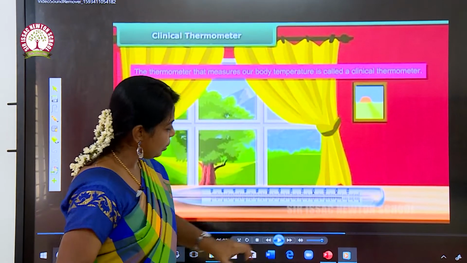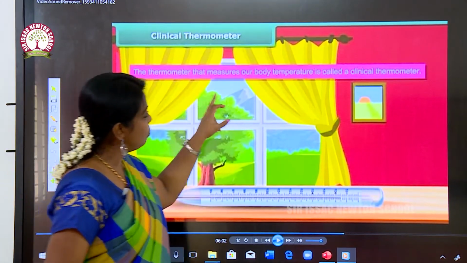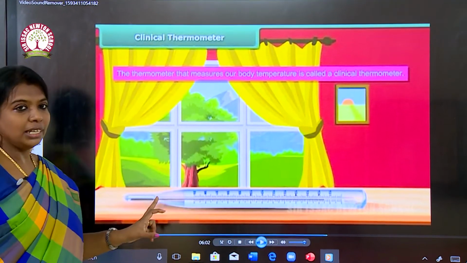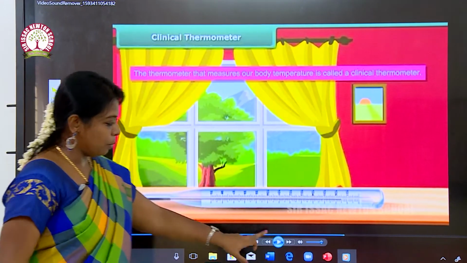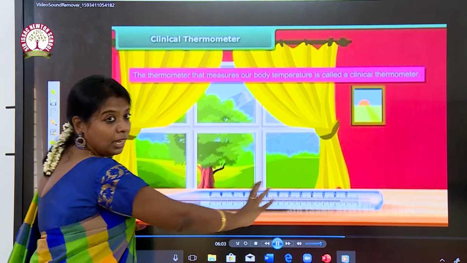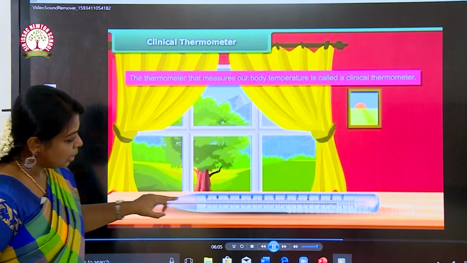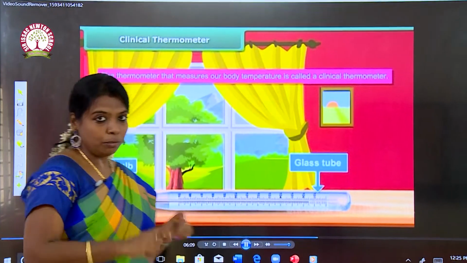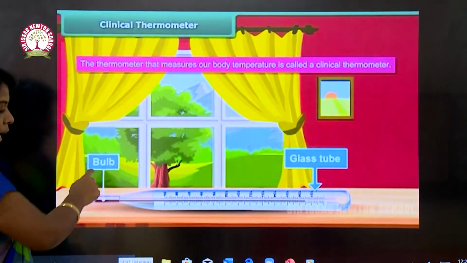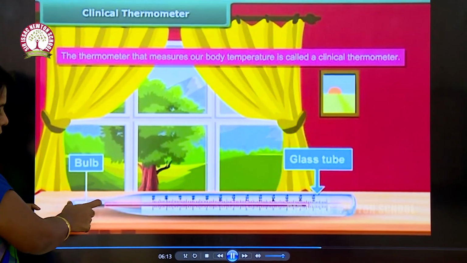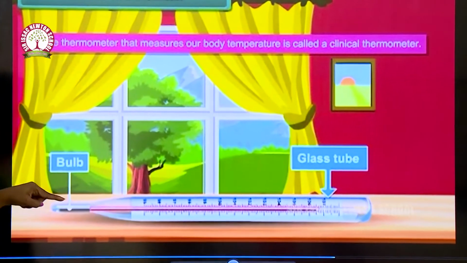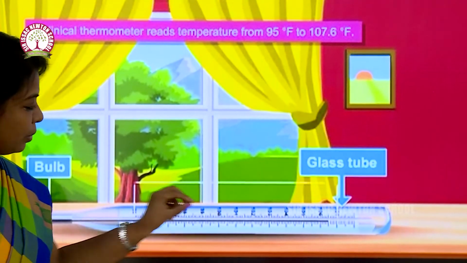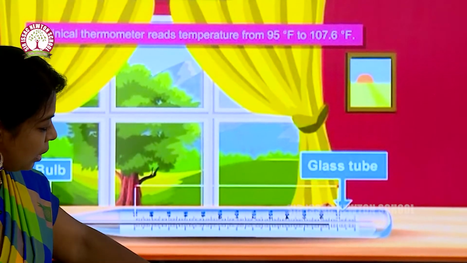So this is a thermometer. This is the thermometer that measures our body temperature and it is also called a clinical thermometer or doctor's thermometer. There are readings on the thermometer. It is a glass tube. The thermometer is made up of a glass tube and this is the bulb here and there is mercury inside the bulb, and there is a thin line inside the thermometer which determines where the temperature is being measured.